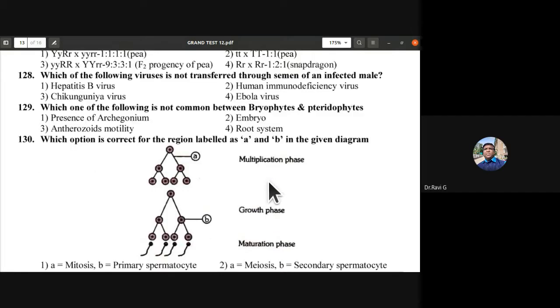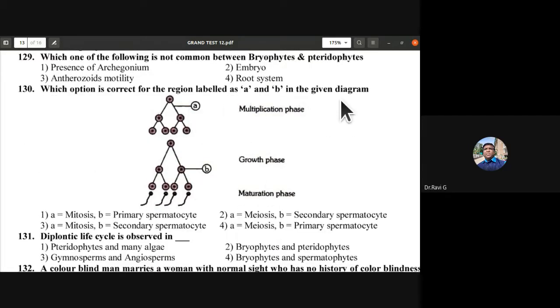Which option is correct for the region labeled as A and B in the given diagram? So which option is correct? So they undergo what? Is it mitosis or meiosis? It is mitosis. So 130th, mitosis, and primary spermatocytes they are going to form, and that leads to the formation of secondary spermatocytes. So B is secondary spermatocyte. So third option is correct. A is mitosis. B is secondary spermatocyte.